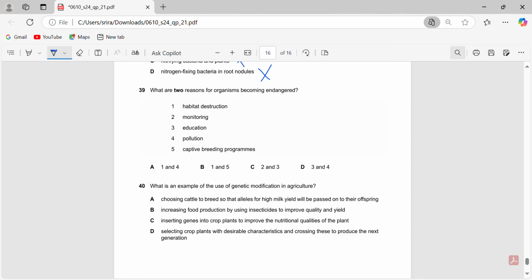39. Two reasons for organisms becoming endangered. So habitat destruction is true. Monitoring, education, captive breeding programs are ways to conserve species. So it's not that. It's 1 and 4, which is 39A.